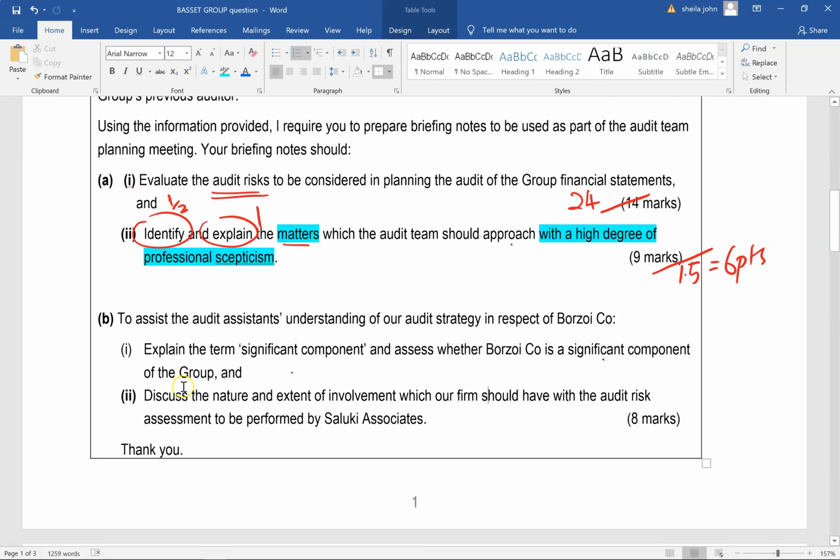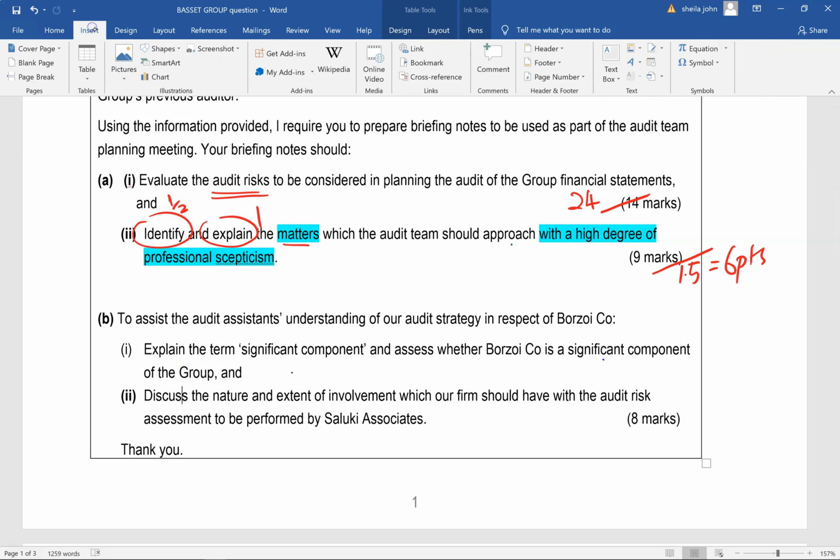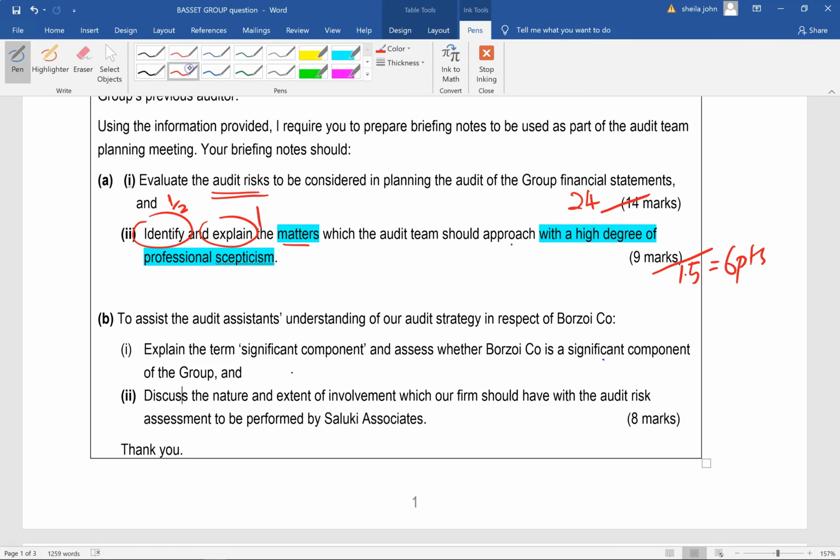And it says to assist the audit assistant's understanding of our audit strategy in respect to BASSET, to explain the term significant component, and this is a group audit question. So significant component here is a technical term that is found in ACCA 600. The two kinds of significant component, one is financially significant and the other one is non-financially significant. So you've got to explain that term and then make an assessment whether BASSET is a significant component of the group or whether it is a non-significant component. So that one you'll have to have a look at the facts from the question to be able to see whether this particular company is a significant component or not.